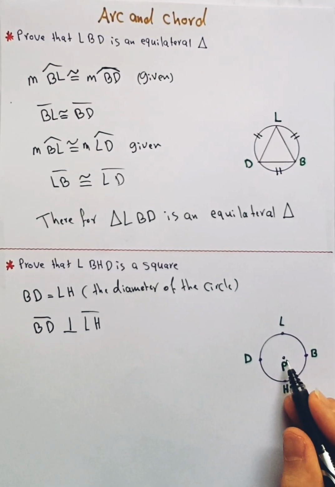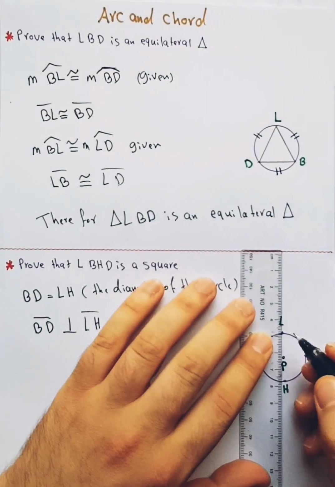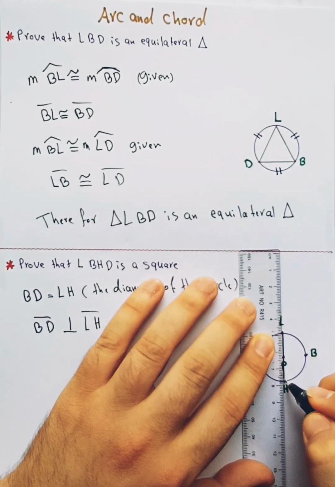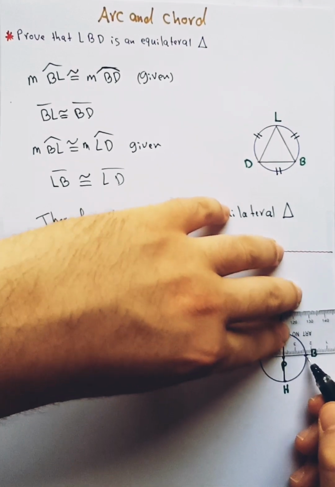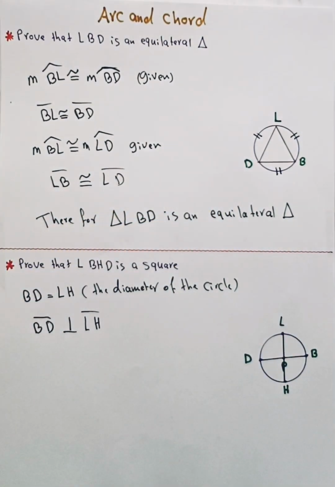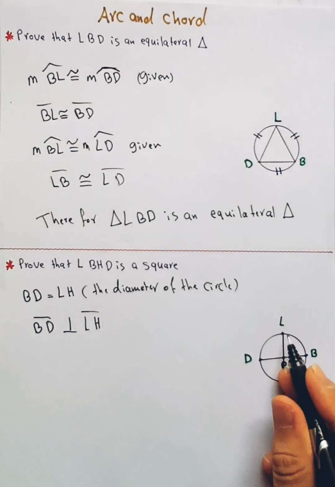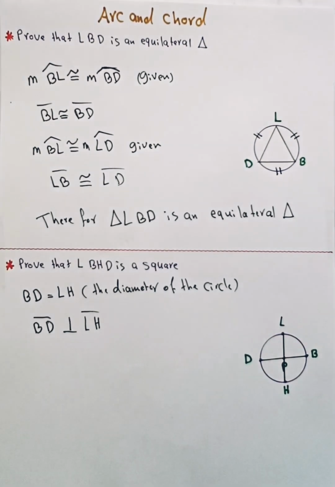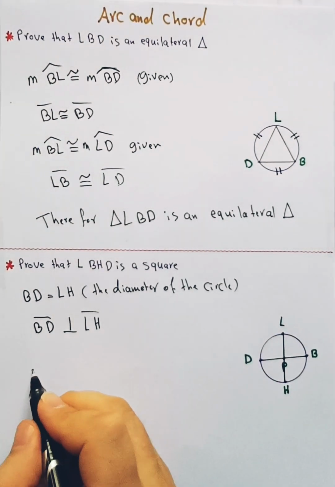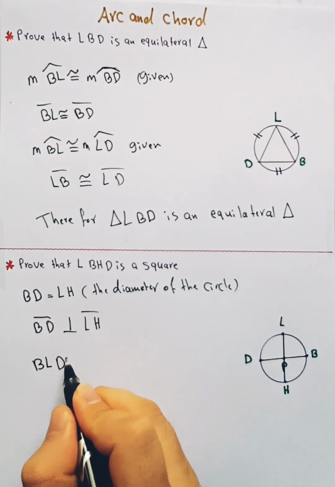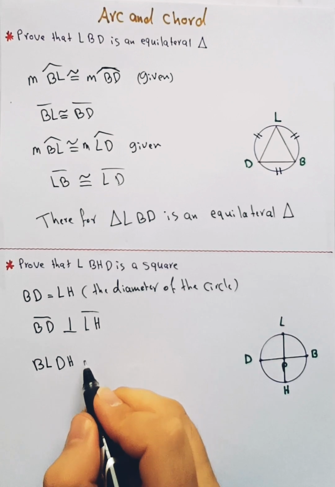So the point P is the midpoint of the diameters. When we match these points, P is the midpoint of these two diameters, and P is the center of the circle, so we can say BLDH is a square.